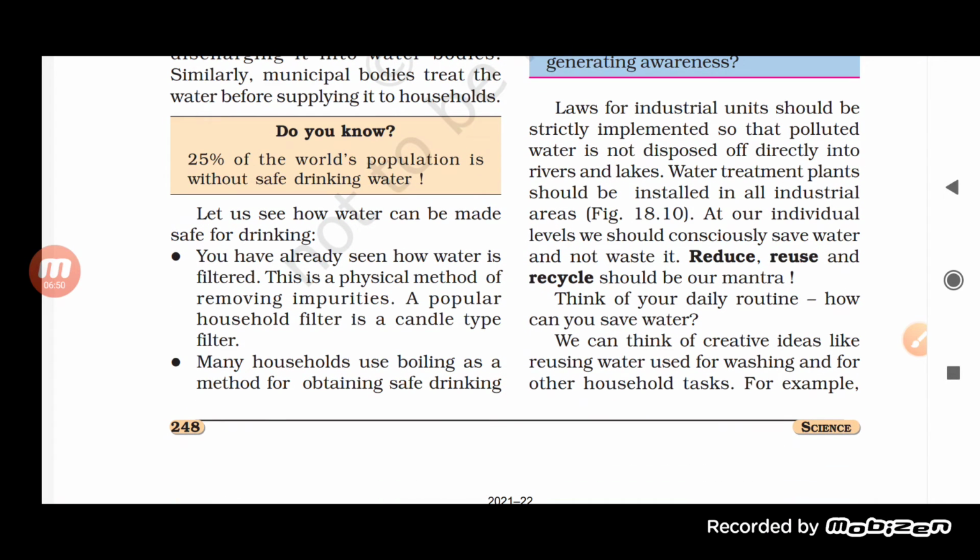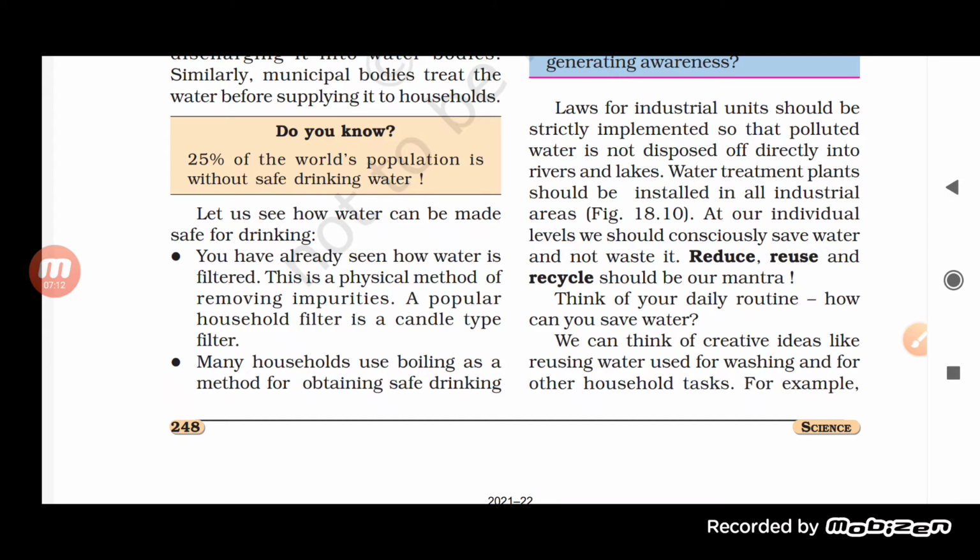Do you know what percent of the world population is without safe drinking water? 25% of the world population is without safe drinking water. Let us see how water can be made safe for drinking. So the first one, you have already seen how water is filtered. This is the physical method of removing impurities.